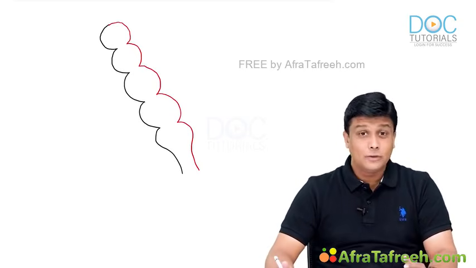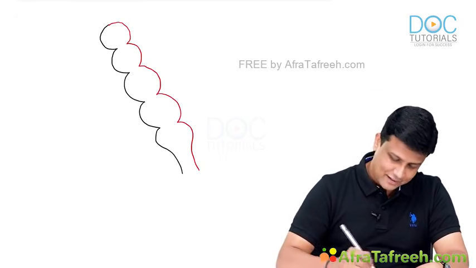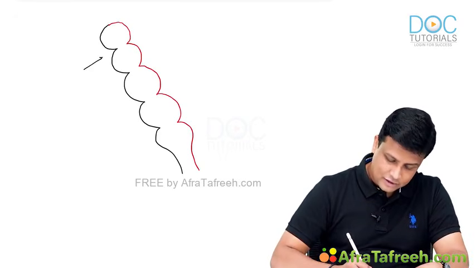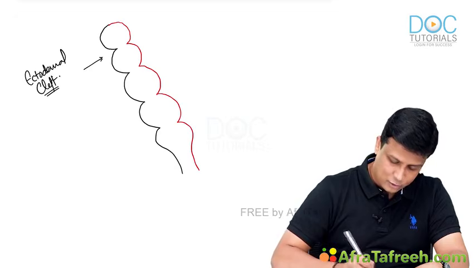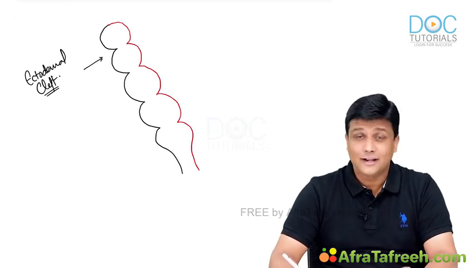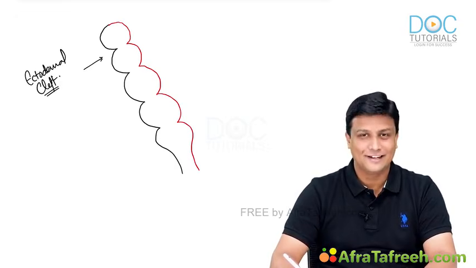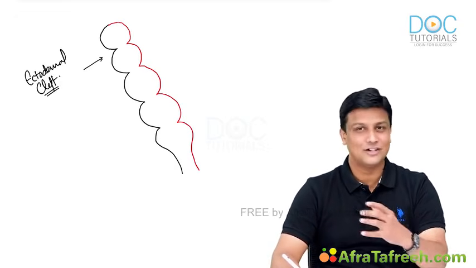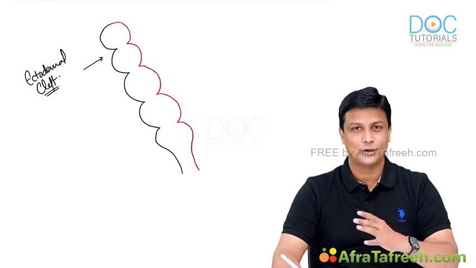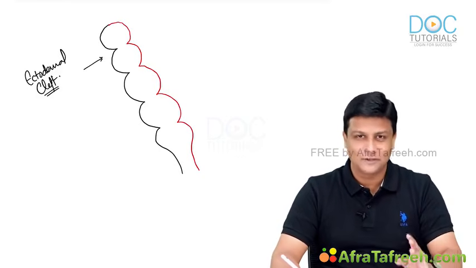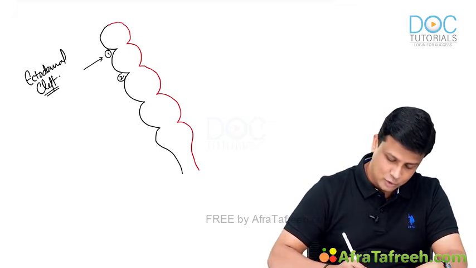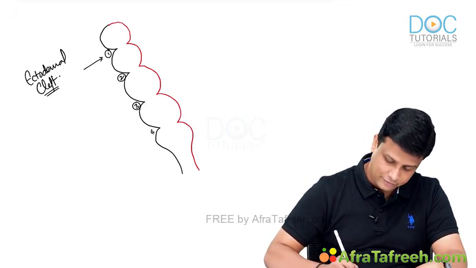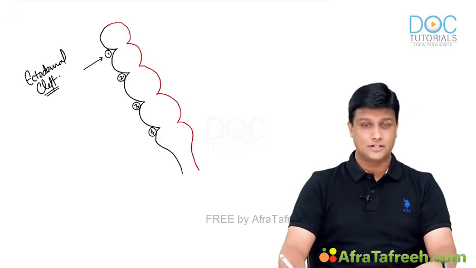Perfect. Now what will be the name for these ones? Ectoderm is going to form this invagination, and these are referred to as ectodermal cleft. Cleft means it has to be cleft only. You cannot use any other word there like invagination or depression or sulcus. Ectoderm is going to form cleft. And how many clefts do you have? Let's count them. Number 1, number 2, number 3, and finally number 4. So there are totally 4 ectodermal clefts.